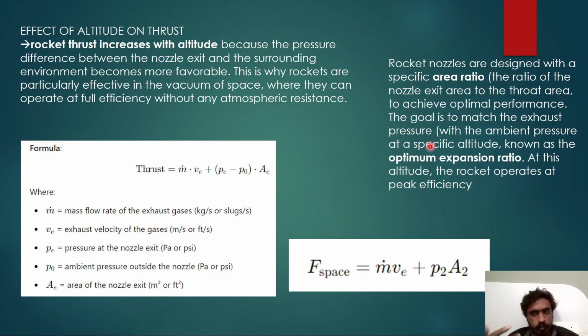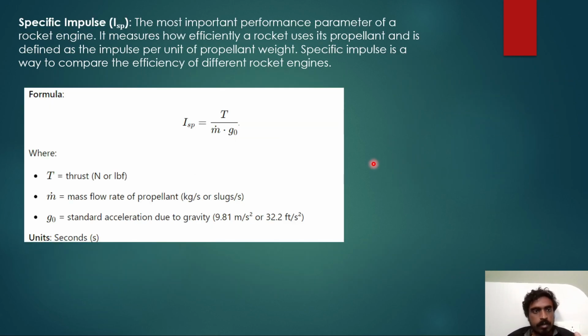I don't know in which video. If this pressure difference is zero, if this is equal, it looks like this term will become zero, so how will it increase the thrust? Somehow the efficiency of the rocket increases if we do this. Nozzle pressure is equal to ambient pressure at a specific altitude. We'll discuss it in the next videos.